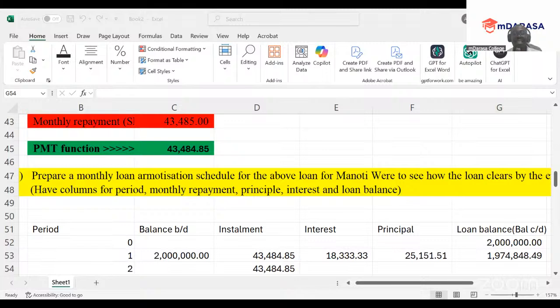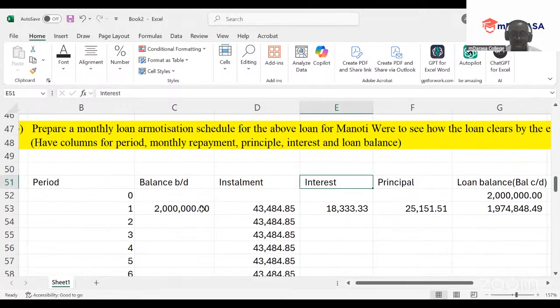Now, this is the most amazing part. I want you guys to see this magic. This is the most amazing part anytime you're handling loan amortization and you're dealing with Excel. See how our work will be very simple.